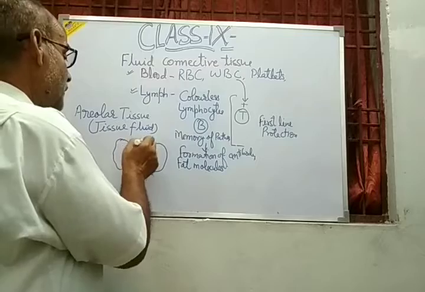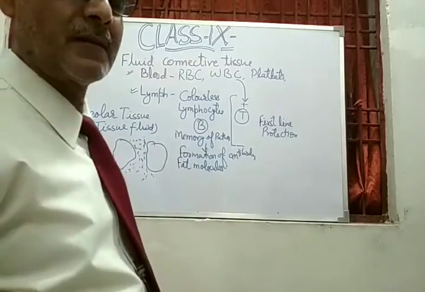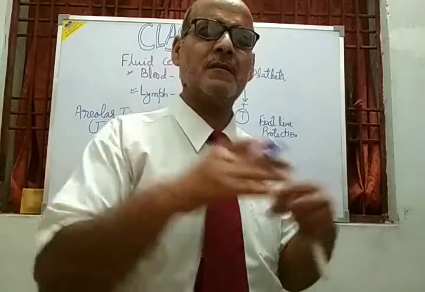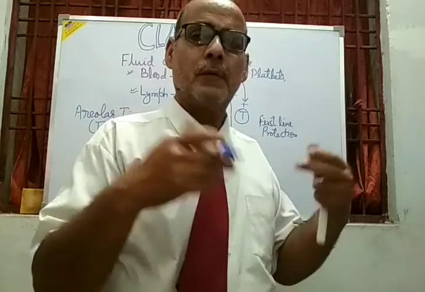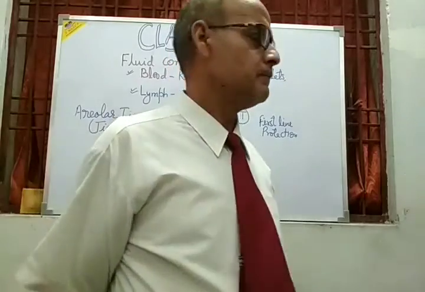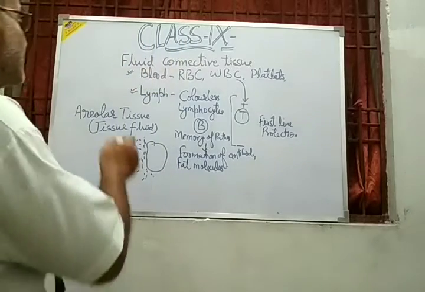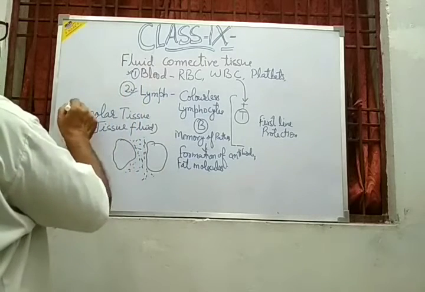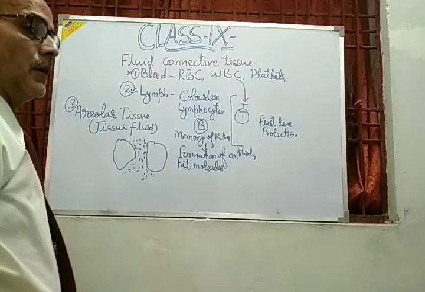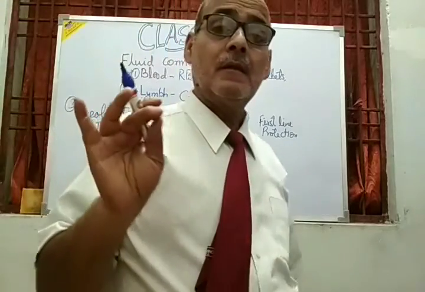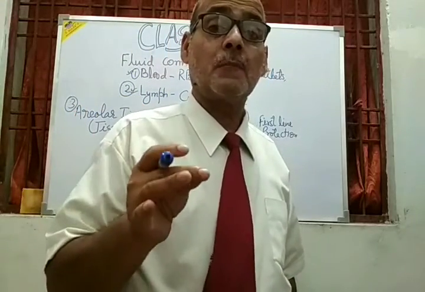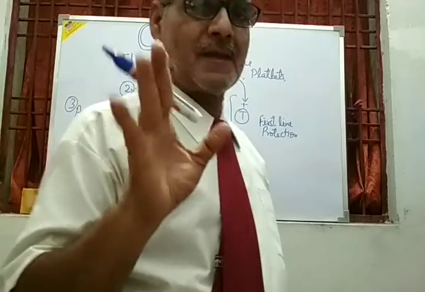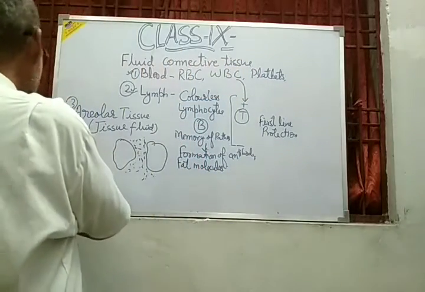Whenever the requirement is there in the blood vessels and lymphatic vessels, then this tissue fluid gets absorbed inside the lymphatic vessels and blood vessels. Therefore, students, these are the three tissue fluids: number 1 blood, number 2 lymph, and number 3 areolar tissue. And finally, we came to the topic of the nervous tissue, which is the last topic of this chapter. So now let us see the nervous tissue.